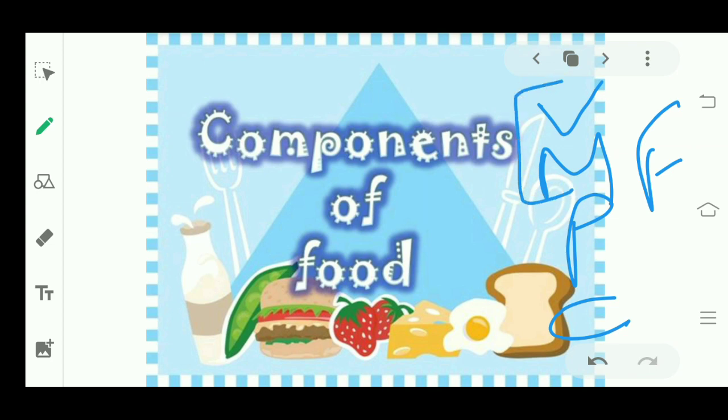They protect us from diseases. Proteins are body building nutrients, because they help us in growing. And lastly, carbohydrates and fats are energy giving nutrients. They give us energy to do work.